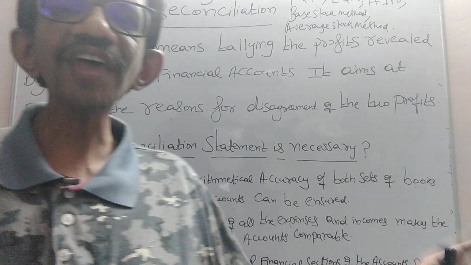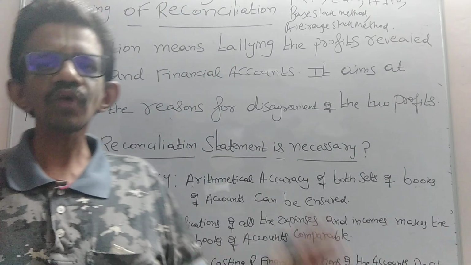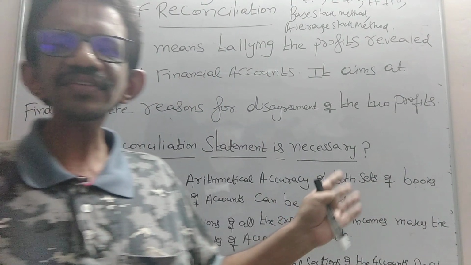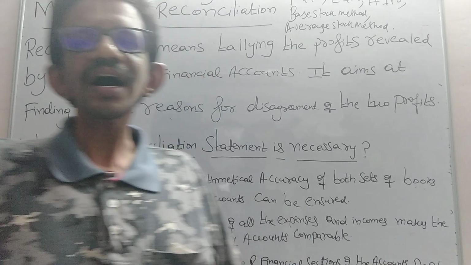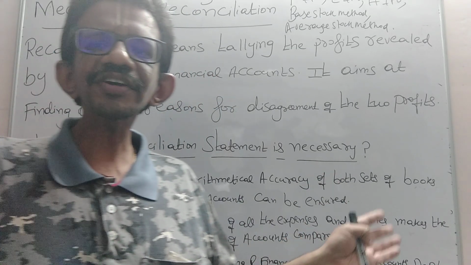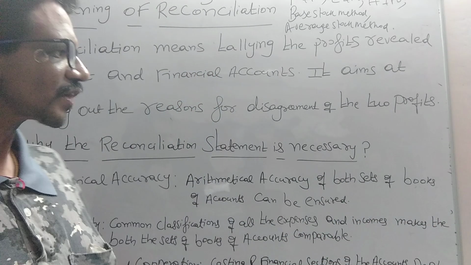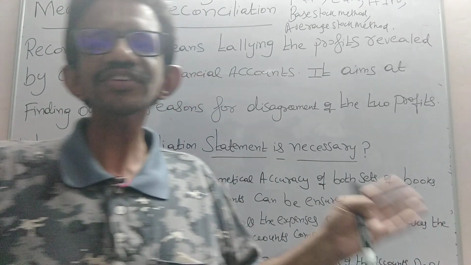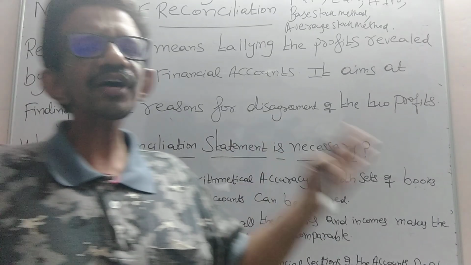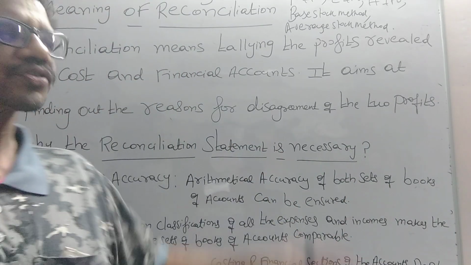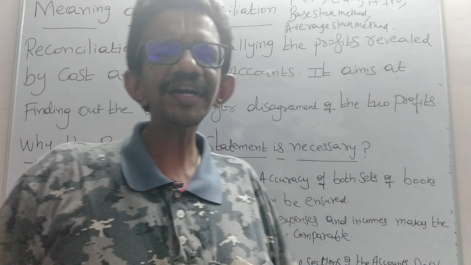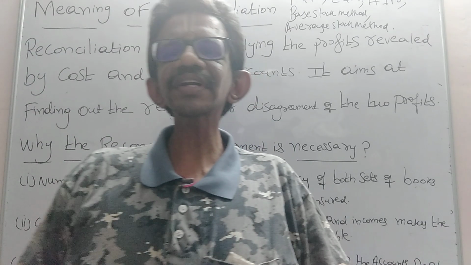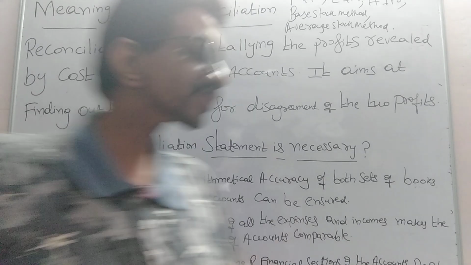Whereas in the case of cost accounting, factory overhead is being charged on the basis of the direct wages, administrative overhead is being charged on the basis of the work cost, and selling and distribution overhead is being charged on the basis of either work cost or the cost of production. So on different bases the overhead is being provided in cost accounting. In such a case there exists the variation between the costing records and the financial records.